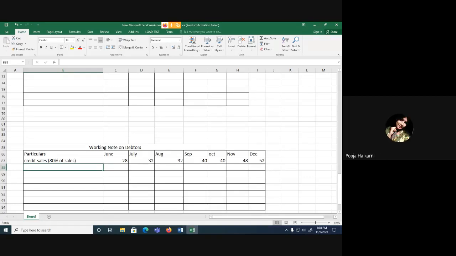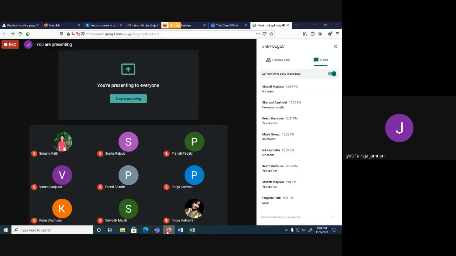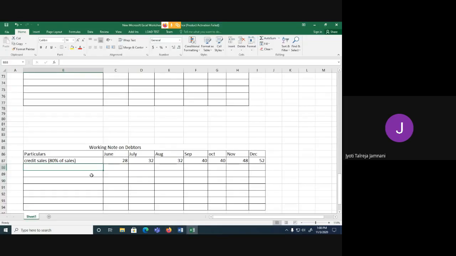From sales, we should reduce sales return, less or add? Less, because those goods are returned back. When they are returned back, you cannot treat them as sales. We have to treat them as returns. They're coming back to us. So we should remove it from sales. So here you write less sales return.